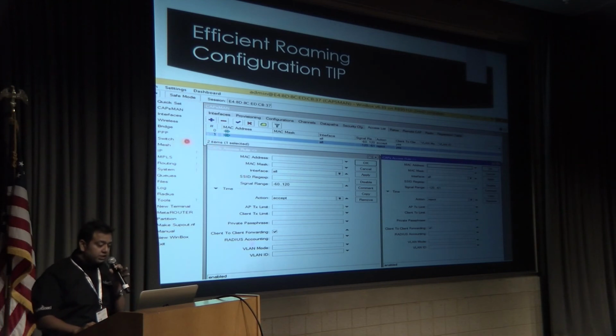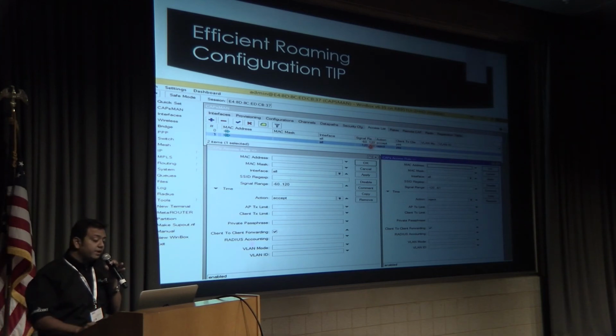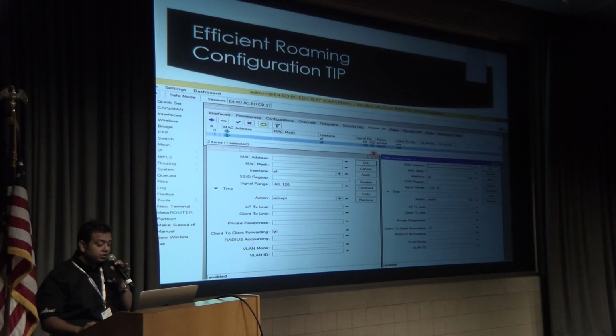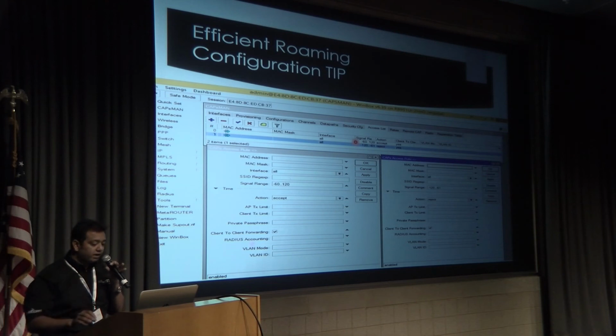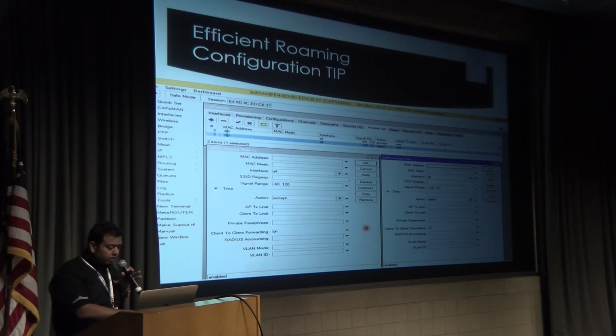So in this presentation, in CAPsMAN, you can go into the access list, and in the access list you can define the signal strength. Like I have set it up, -60 to 120 is the allowed range. If someone goes beyond that, he will be disconnected. Means from -120 to -60, -61, it is denied. It is rejected. So we have to make these two rules. So it will make your controller quite efficient, and your roaming will be very, very good. So this is a quite good feature in CAPsMAN. I would like to demonstrate it.